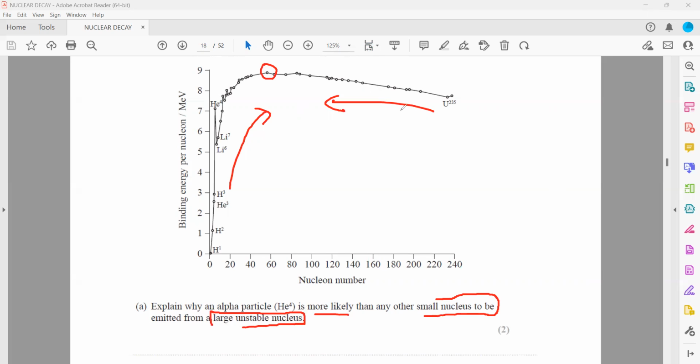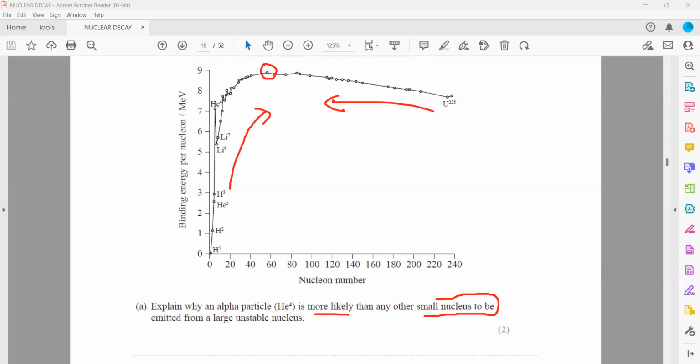So when we have a large unstable nucleus, why do they emit an alpha particle? As you can see, compared to other lighter atoms, helium has the highest binding energy. It goes first hydrogen to helium, then helium to carbon, then to nitrogen. So what is the reason for that?